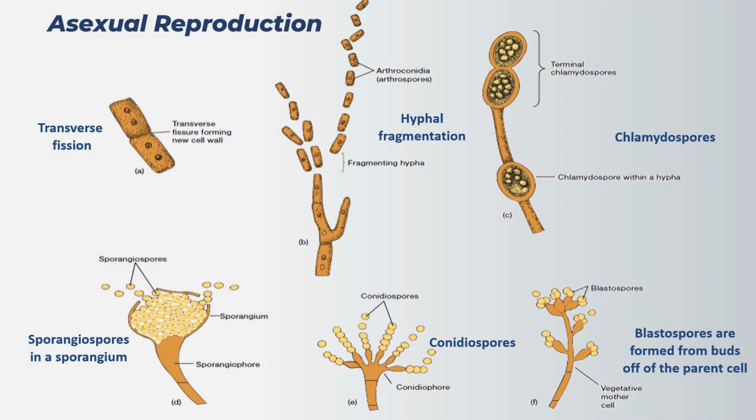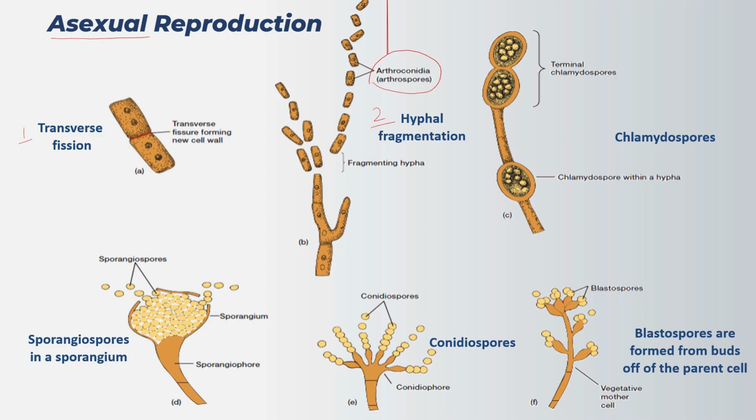Members of kingdom fungi exhibit a variety of ways to reproduce asexually. The first method is transverse fission, where formation of a transverse fissure lays down a new cell wall between the two dividing cells. The second method is hyphal fragmentation, which is due to the fragmentation of hyphae in order to produce arthroconidia or arthrospores. Upon germination, they'll give rise to new hyphae.